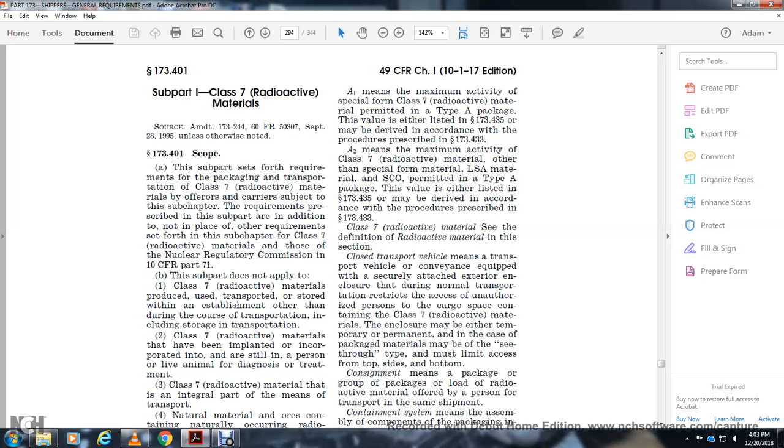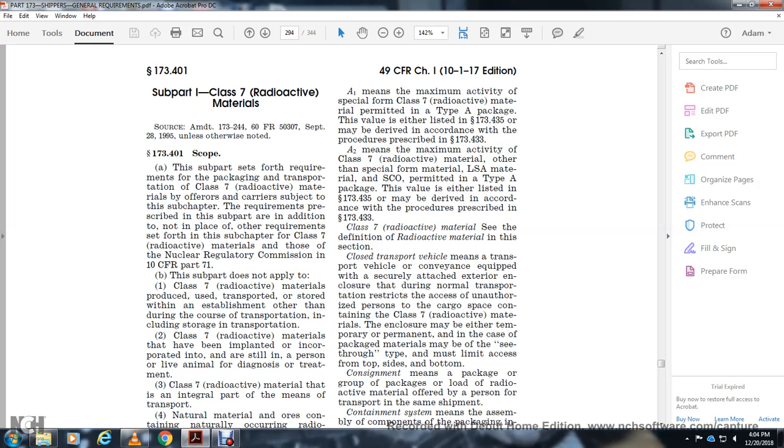Class 7 radioactive material: see the definition of radioactive material in this section. Closed transport vehicle means a transport vehicle or conveyance equipped with an enclosure that is securely attached to the vehicle and restricts access by unauthorized persons to the cargo space that contains the radioactive material. The enclosure may either be temporary or permanent, and in the case of packages must be limited except for the top and bottom.